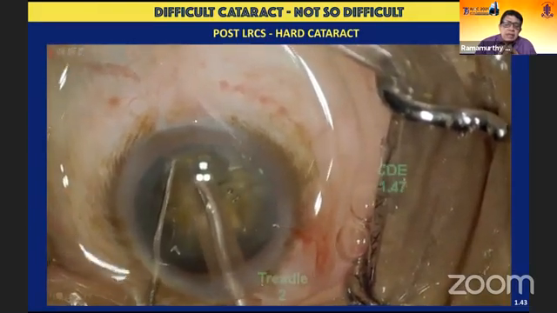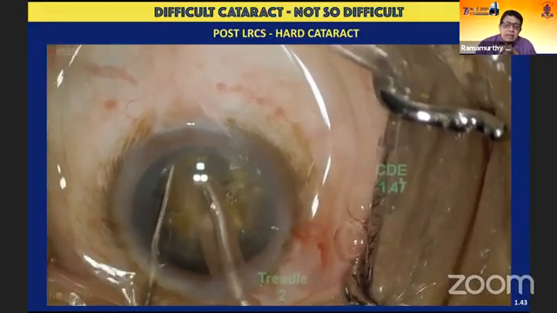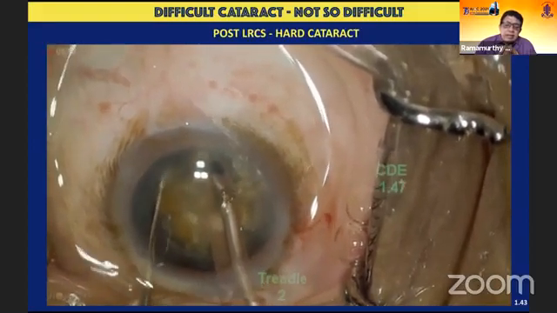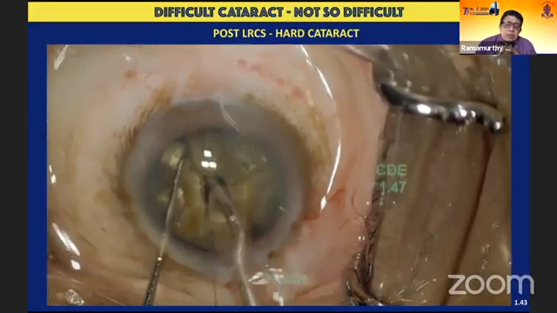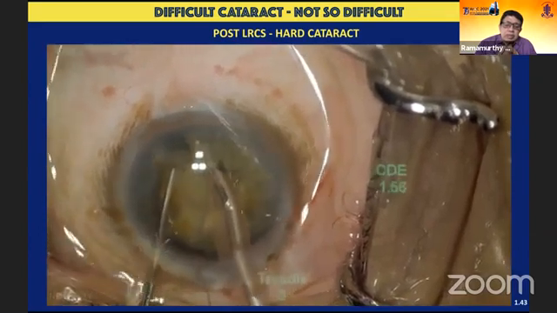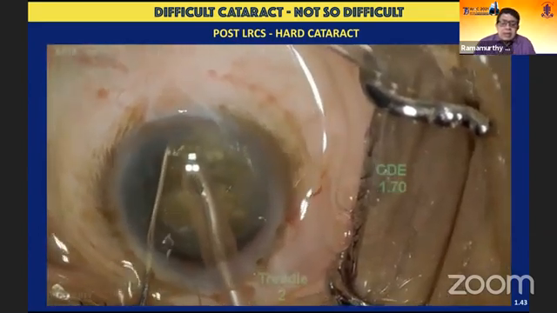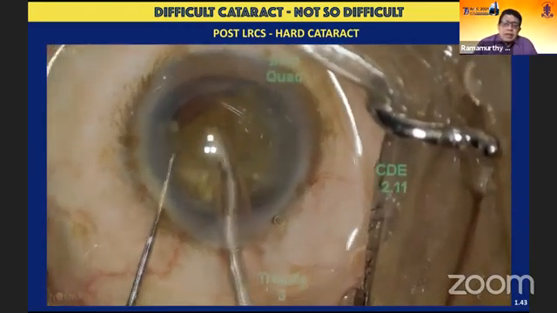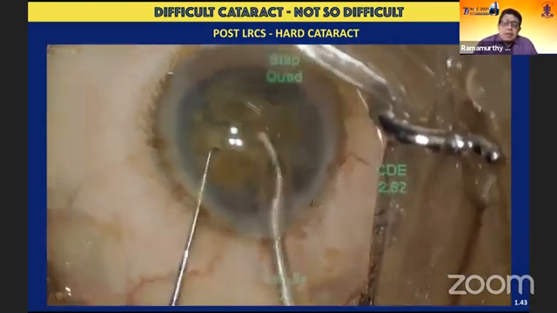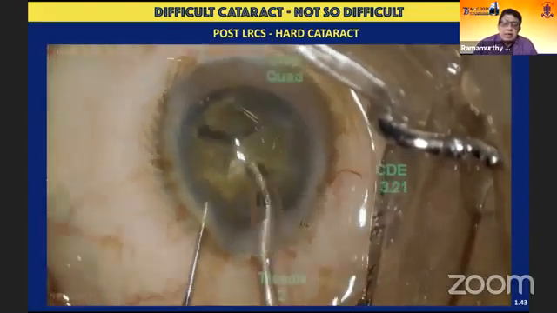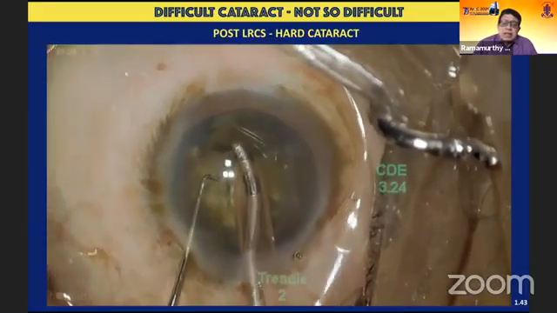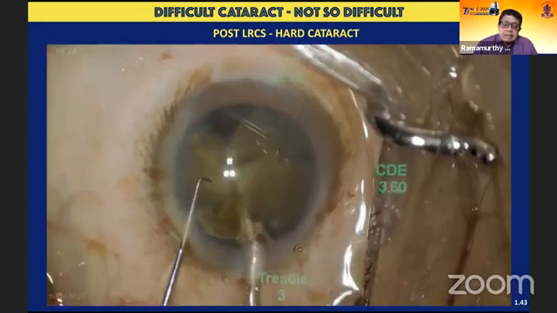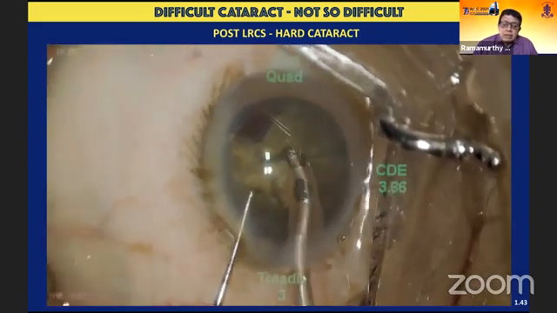The only difference being, because it has been pre-treated with the laser, as you'd see finally, the amount of CDE that's used is almost half of that was used in the earlier case. But again, it's not the number of the CDE that alone matters. As you can see over here, most of the division happened in the endocapsular area, and it's only the evacuation of the nucleus that takes place in the anterior chamber, that also in the supracapsular zone.